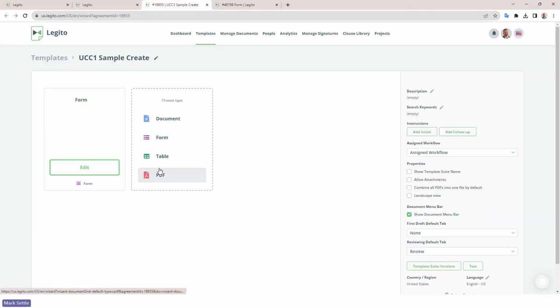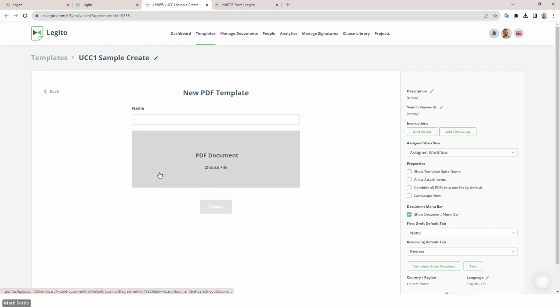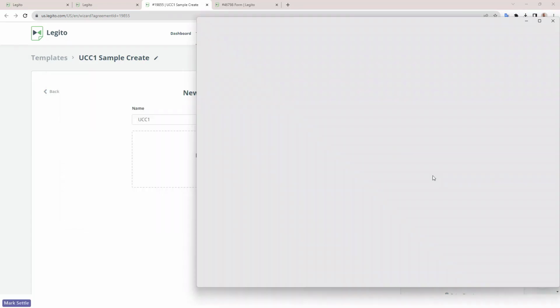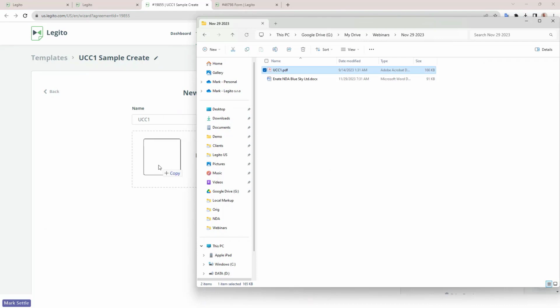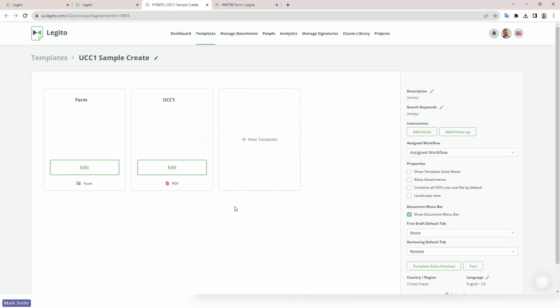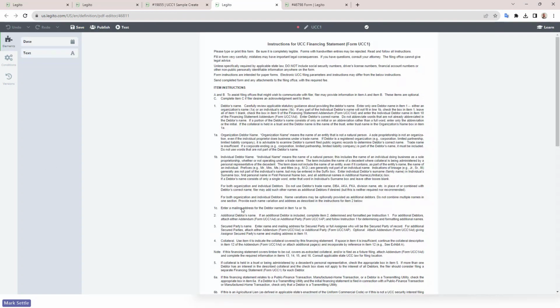All right, so we'll go new PDF template. And we'll call it UCC1. I just need to choose that PDF document, and I've got it here in a folder. So we're just going to drag and drop it in, and we'll say create. And that is going to take me right into the template suite administration settings with that template now, and now I can edit that, which will take me right into the template editor for this template.